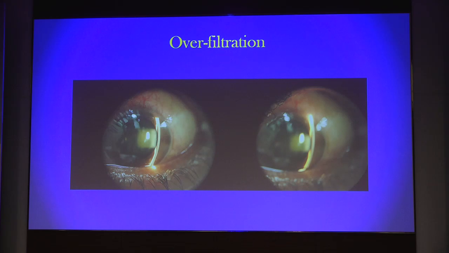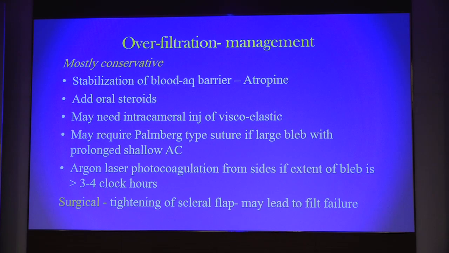So this is what you can see: elevated bleb with shallow AC in overfiltration. The treatment is mostly conservative with oral steroids and atropine, and one may need to inject intracameral viscoelastics for this. And argon laser photocoagulation from the sides can be done if the bleb is very large.